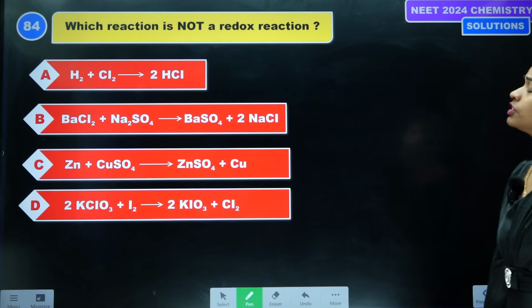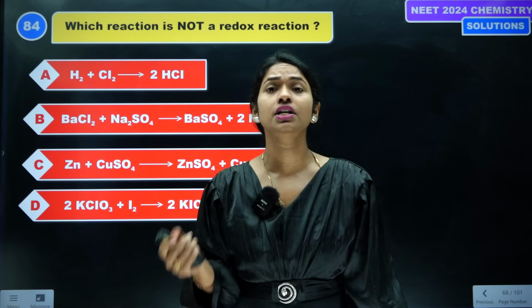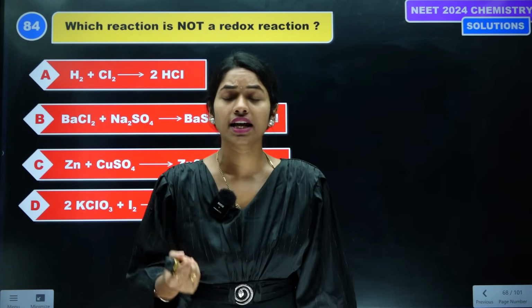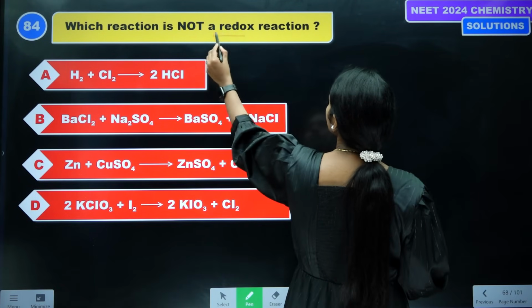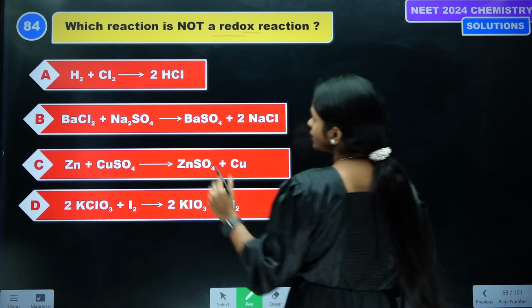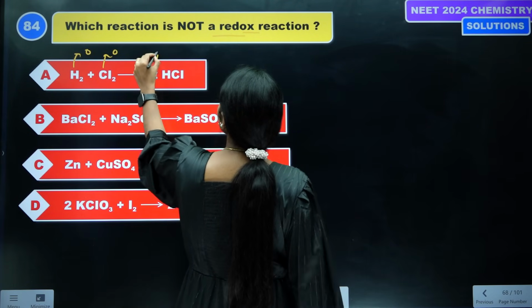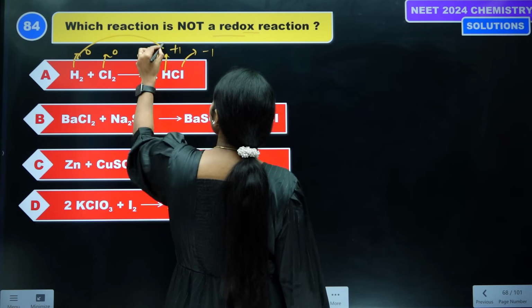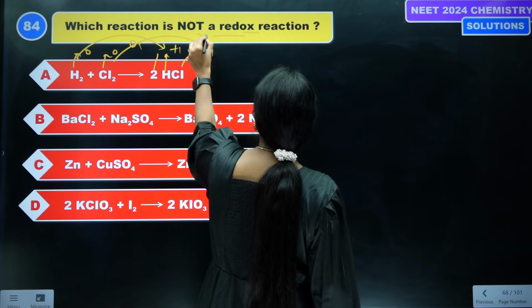Next question: which of the following is not a redox reaction? What is the meaning of redox reaction? The reaction in which both oxidation and reduction take place is a redox reaction. See here H2 is 0, and in the product it is +1 for H and -1 for the other. Changing 0 to +1 is oxidation, changing 0 to -1 is reduction.